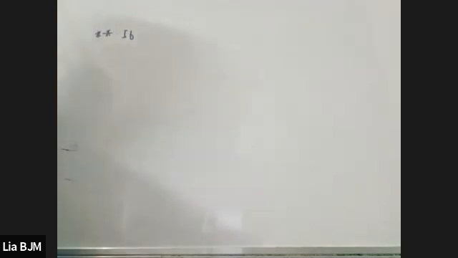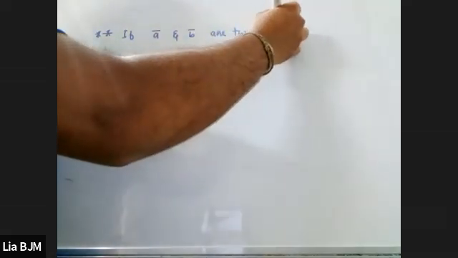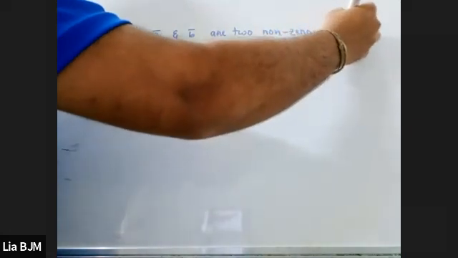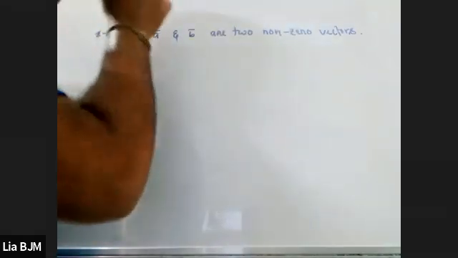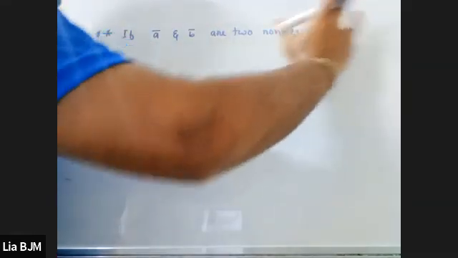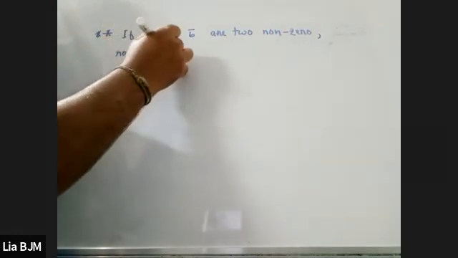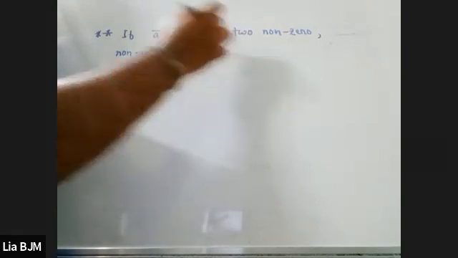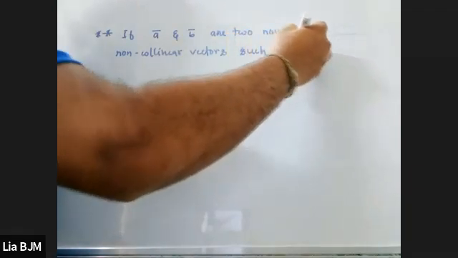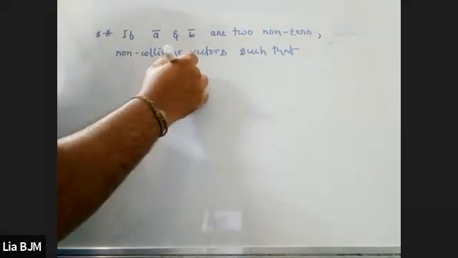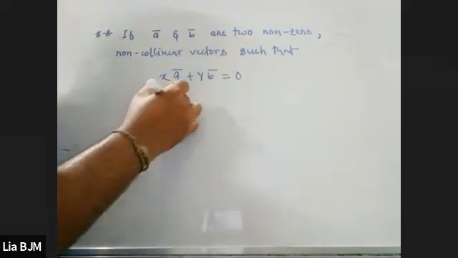If A vector and B vector are two non-zero, non-collinear vectors such that x into A vector plus y into B vector is equal to 0, that implies x is equal to y is equal to 0.